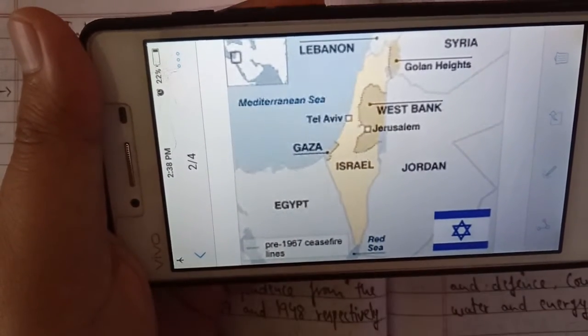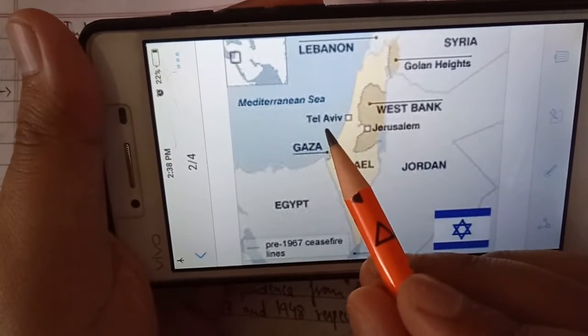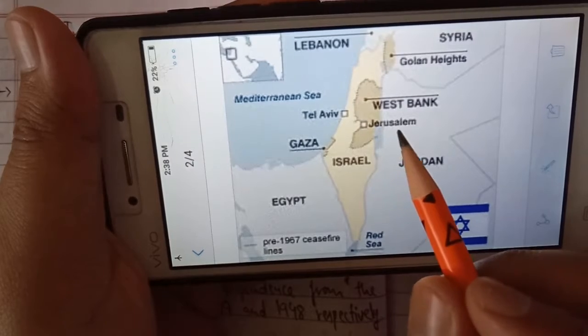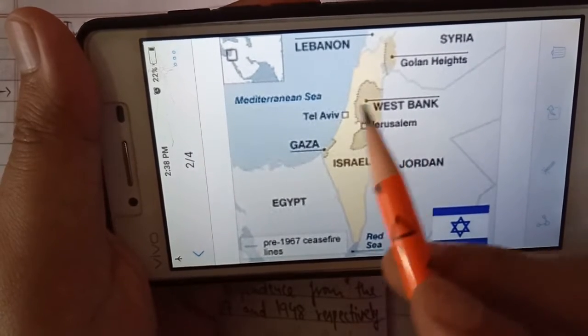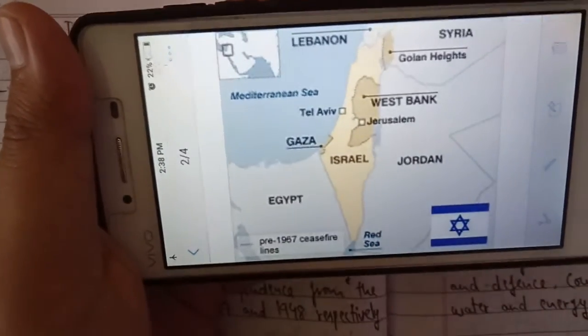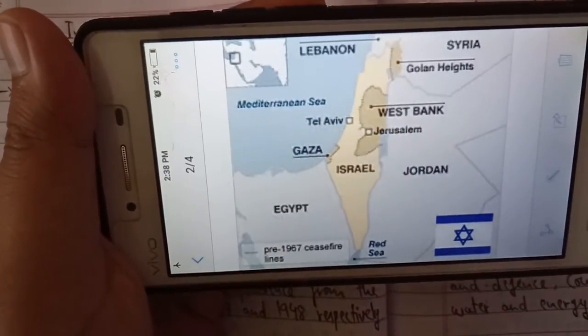So these are the countries next to it. Tel Aviv is the capital of Israel, although they claim that Jerusalem should be the capital of Israel, but most of the embassies you will find at Tel Aviv. Okay, so this is the important map for you.